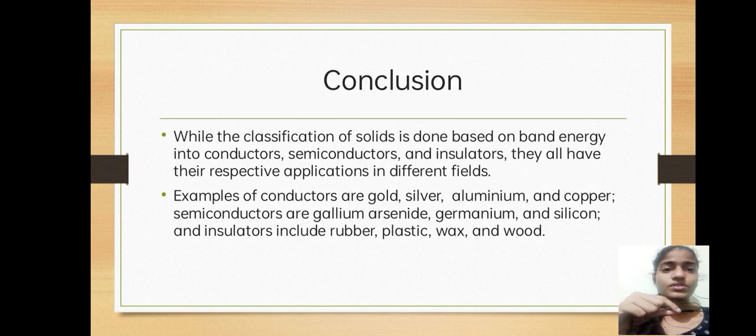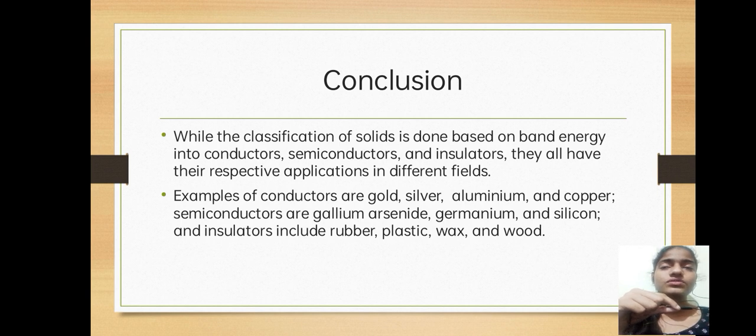So, conclusion: the classification of solids is done based on band energy into conductors, semiconductors and insulators, and they all have their respective applications in different fields. Examples of conductors are gold, silver, aluminum, and copper. Semiconductors are gallium arsenide, germanium, and silicon. And insulators include rubber, plastic, wax, wood. So these are the insulators.